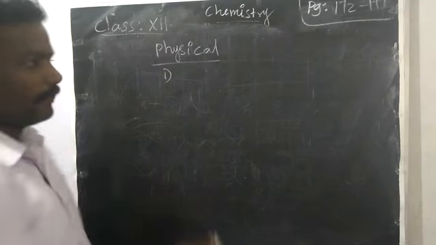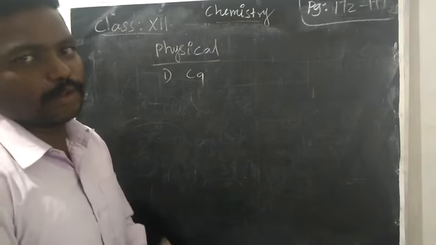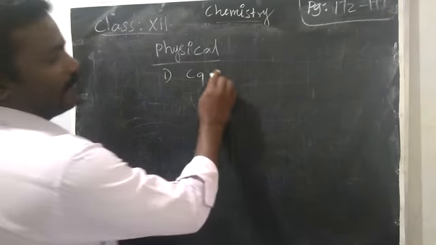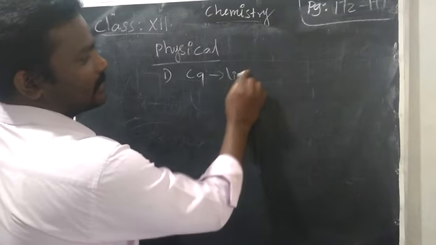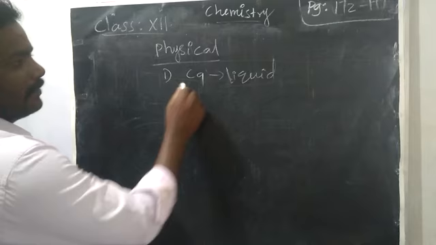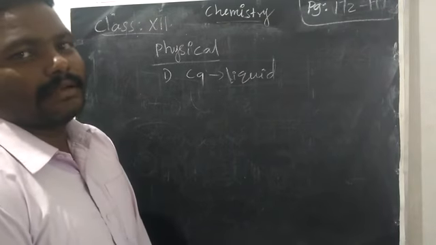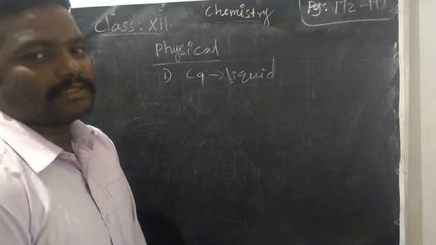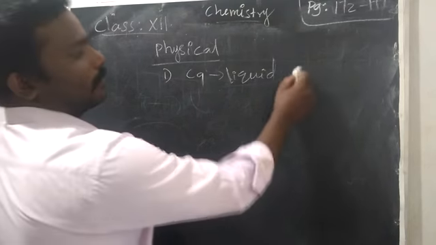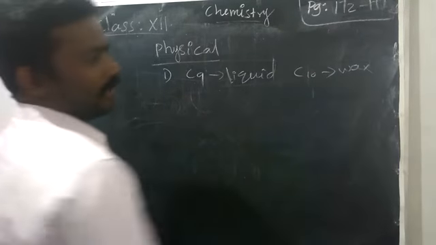Acids, usually the acid with carbon up to 9. So 1 carbon acid, 2 carbon acid, 3 carbon acid, likewise up to 9 carbon acid, are present as a colorless liquid. But after C9, that means more than 9 carbon, the acid has a waxy solid physical state. So from 10 and above, waxy solid nature.